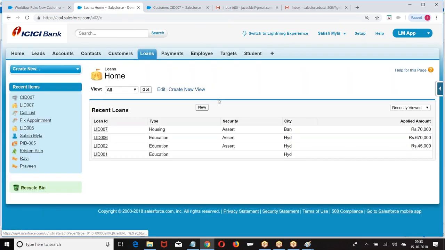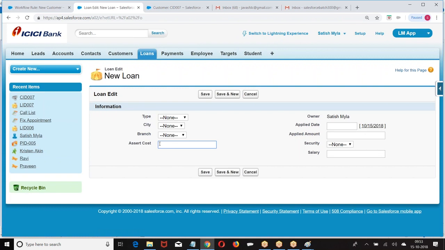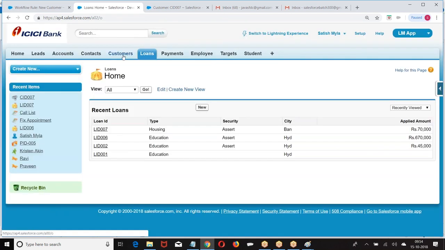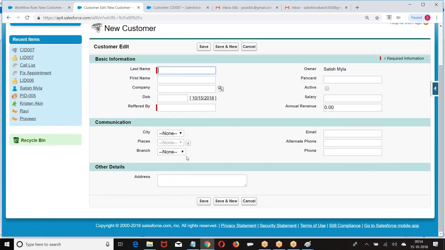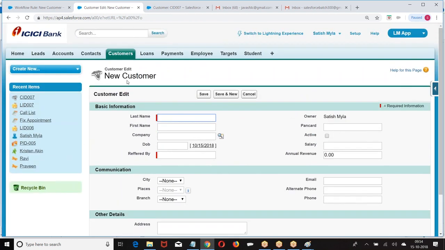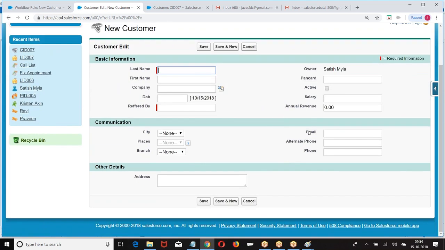I have made a loan. Okay. Now look at the point. My condition is whenever the city is modified as Pune, deactivate the customer.